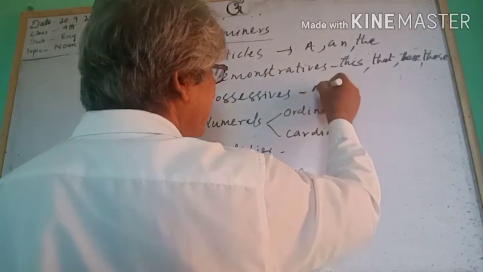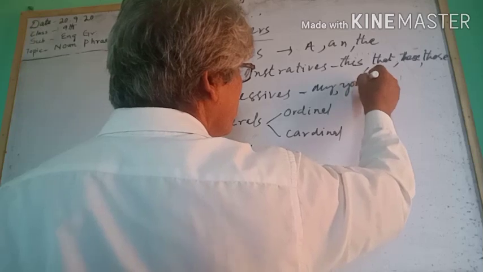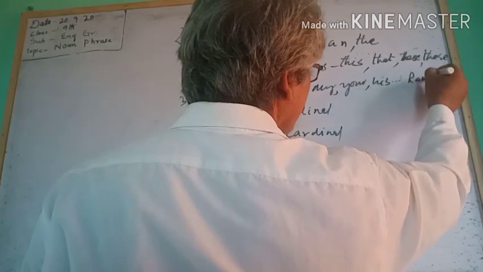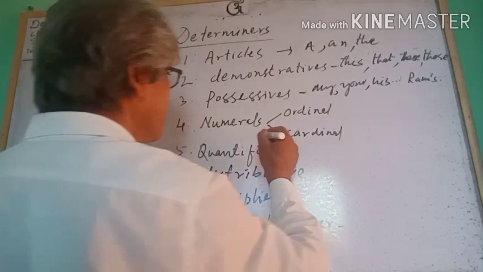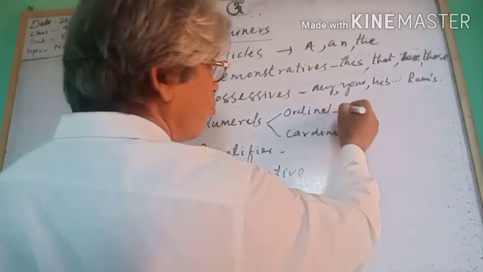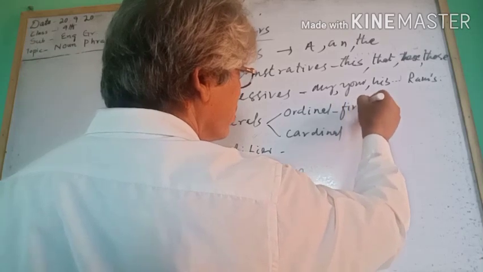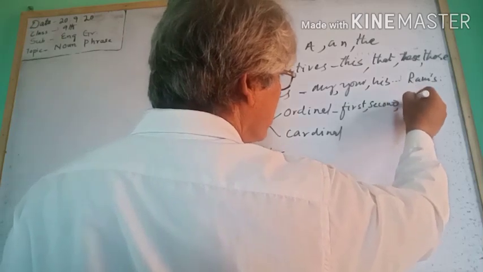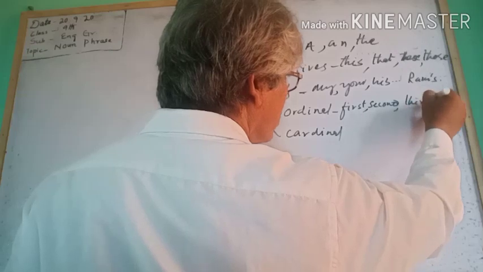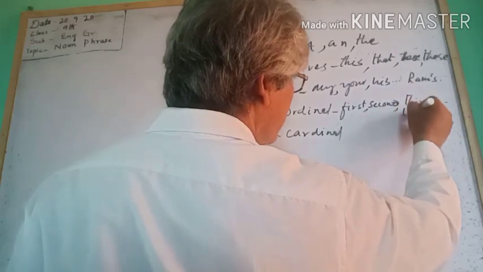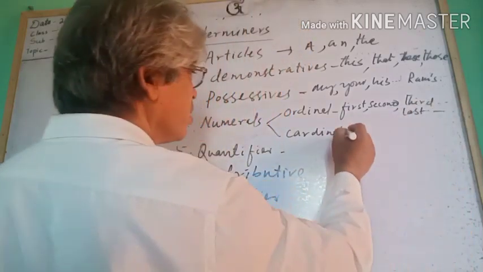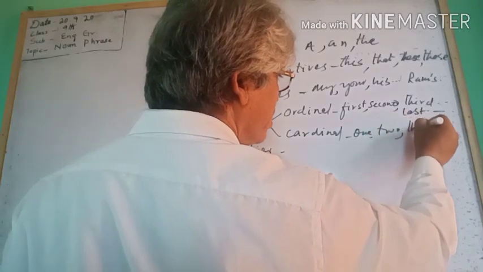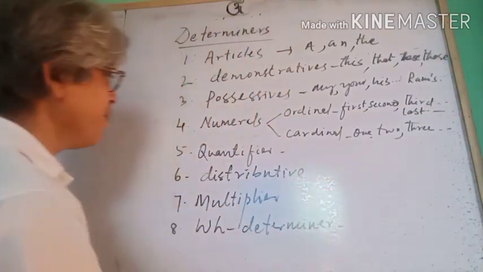Then possessives: my, your, his, Ramu's, etc. Then ordinal numbers: first, second, third, last, etc. Cardinal numbers: 1, 2, 3, etc.